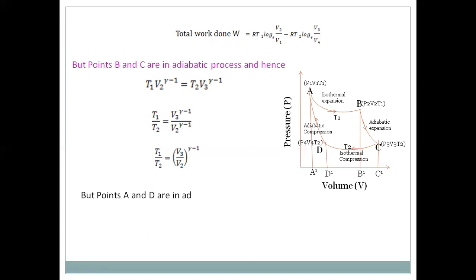Similarly, point A and point D are also connected by an adiabatic compression, so we may apply the same formula to points A and D. That is, T1 V1 power gamma minus 1 is equal to T2 V4 power gamma minus 1.